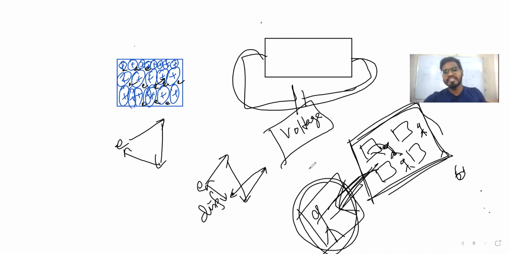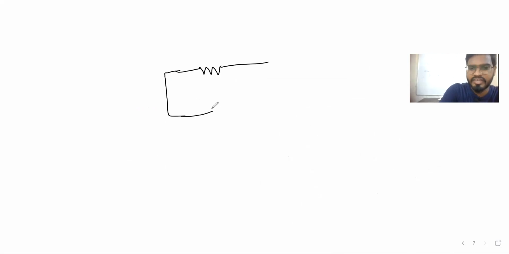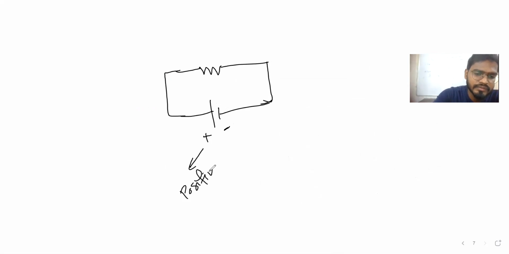Fine. So if you see current properly, let's take a resistor. This is the symbol of a resistor, you guys know this, you might have seen it in class 8. Here we are assuming this is the positive terminal and this is the negative terminal. This is the resistor. So let's assume current is flowing this way.